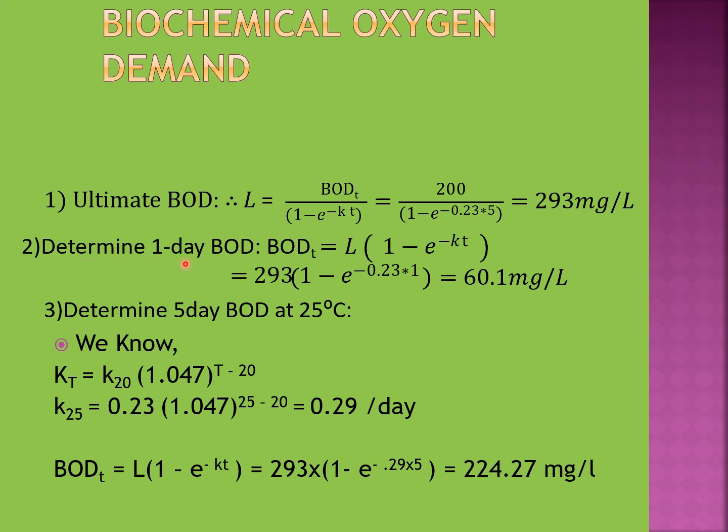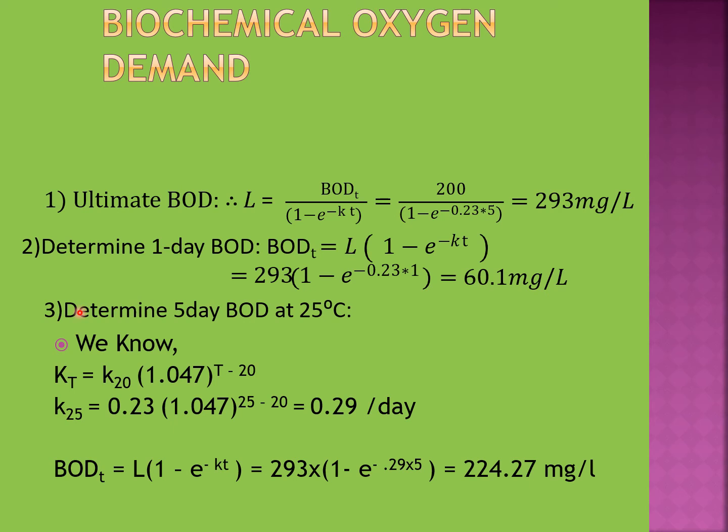Again, we have to calculate 1-day BOD. To calculate BOD after any time, we can use this formula: BODT equal to L into 1 minus e to the power minus KT. Here, as we have to calculate BOD for 1 day, we will use T as 1 in this equation. The other values will be the same. L equal to ultimate BOD, which is 200 mg per liter. K is the rate constant, which is 0.23, and T is 1 day. Finally, we get BOD after 1 day as 60.1 mg per liter.